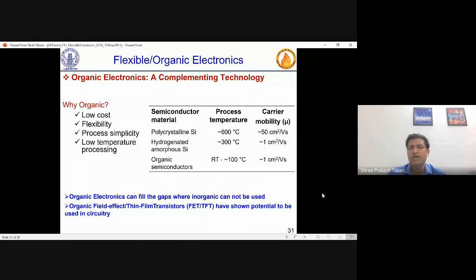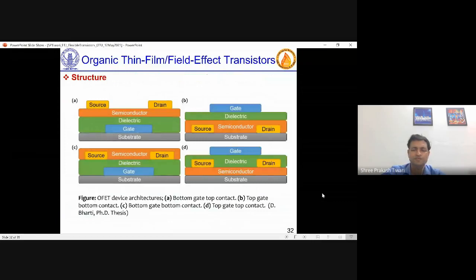And the mobility of about 1 centimeter square per volt second, you get from organic semiconductors also. One of my students' reports had shown that even semiconductors produced at less than 100 degrees centigrade showed these numbers and performed very well, not only on that aspect, but other aspects also.